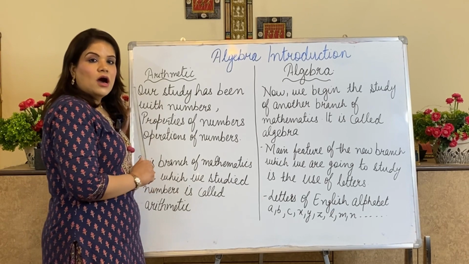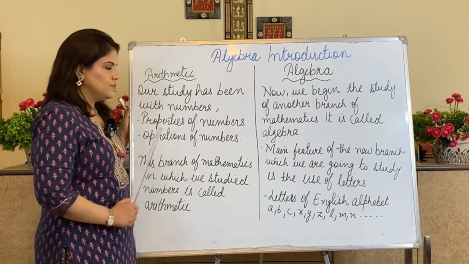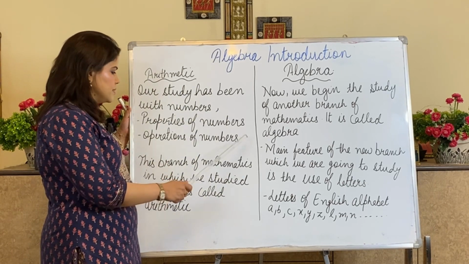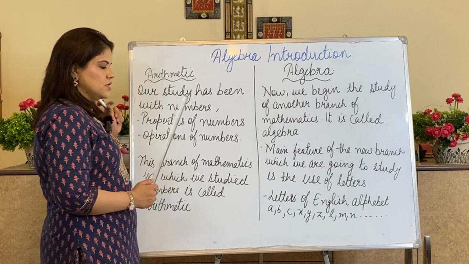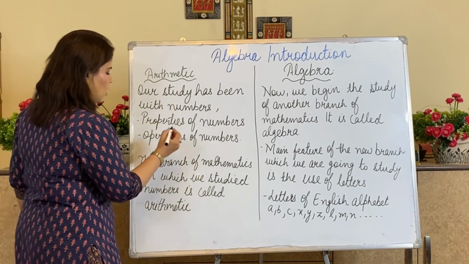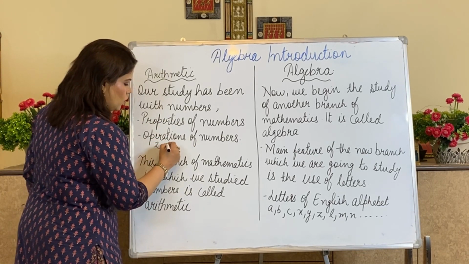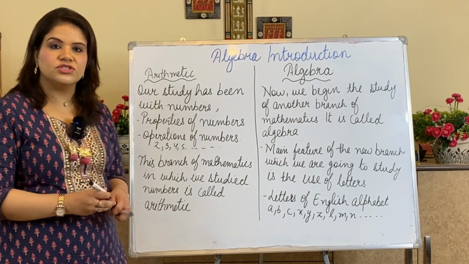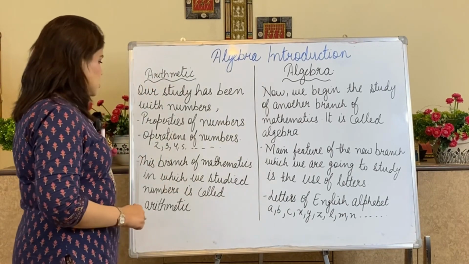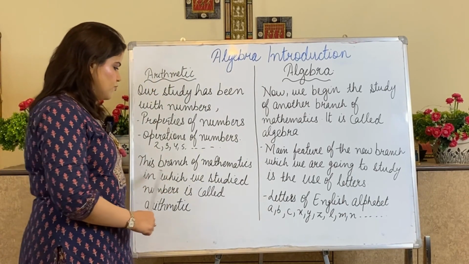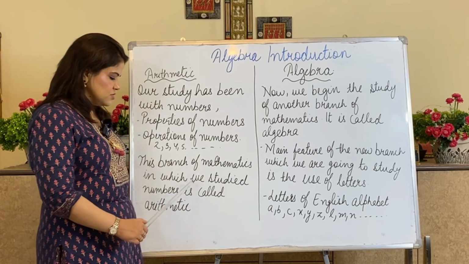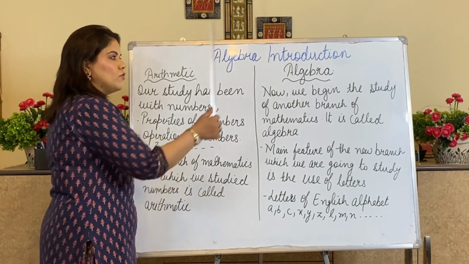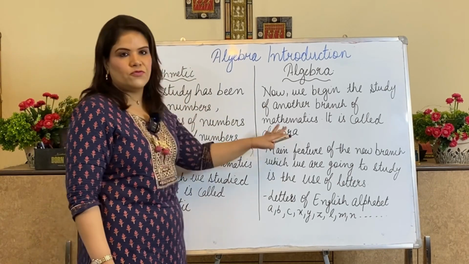First I am taking arithmetic. What was arithmetic? Our study has been with numbers, properties of numbers, operation of numbers. Till now we had been doing and we were taking in consideration only numbers. We were not taking in consideration symbols. This branch of mathematics in which we studied numbers is called arithmetic. Now from arithmetic, how have we moved to algebra and what is the difference?